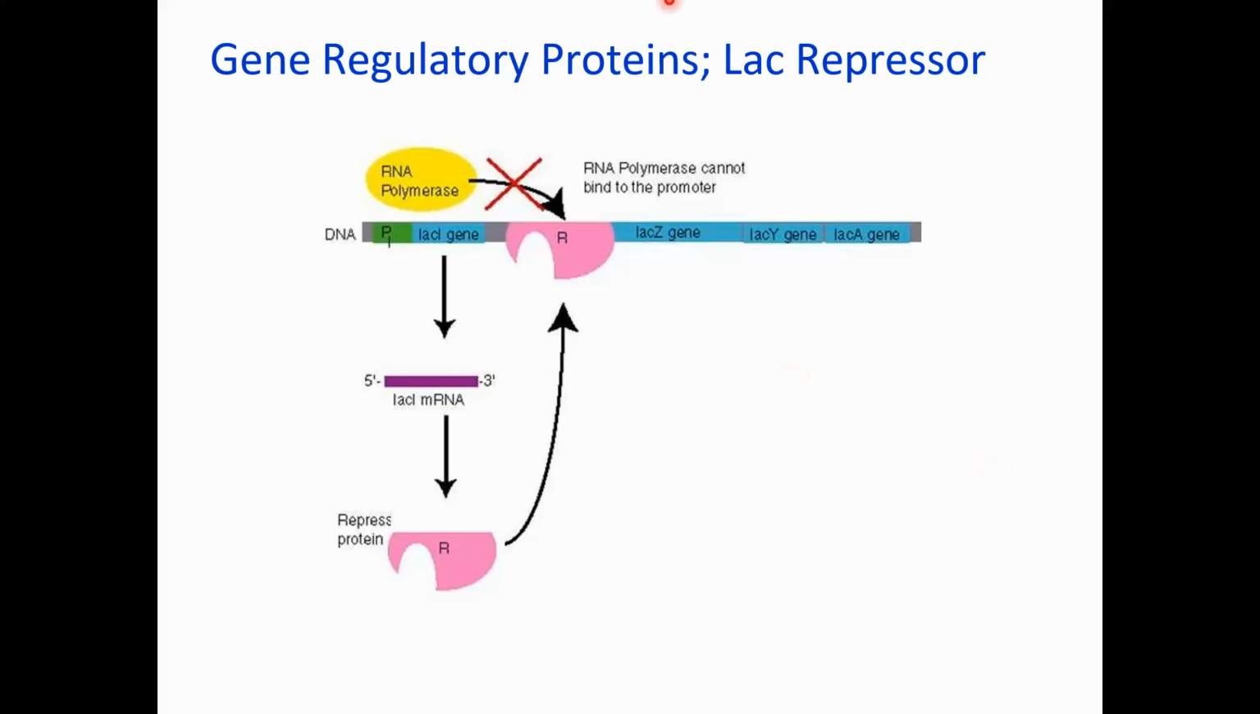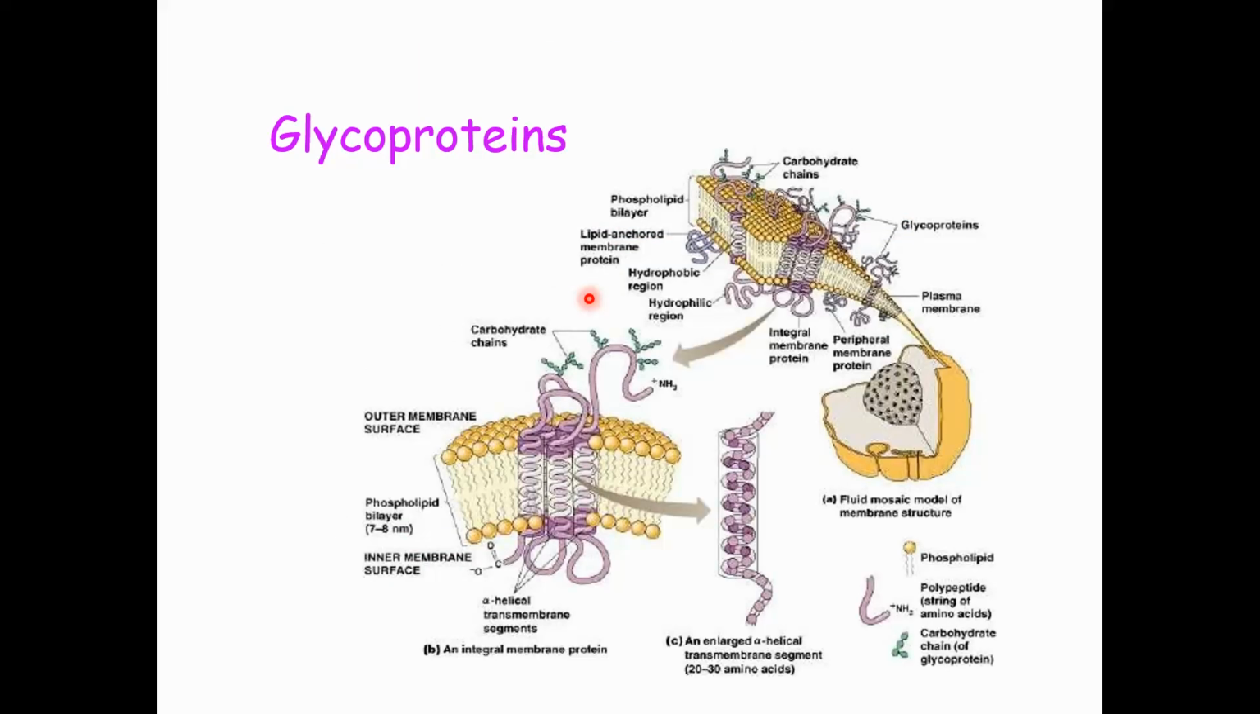Then another protein, here we can see, is a gene regulatory protein. This is a piece of a gene we can see here. What does this protein do? It binds with the gene and helps to regulate the gene. One important type of this is the lac repressor.